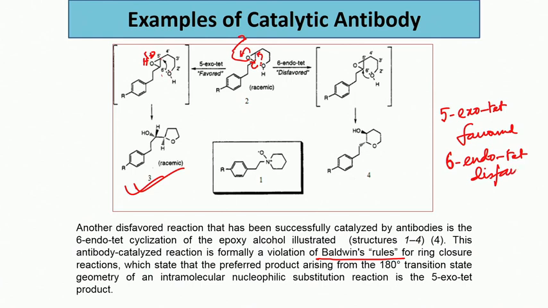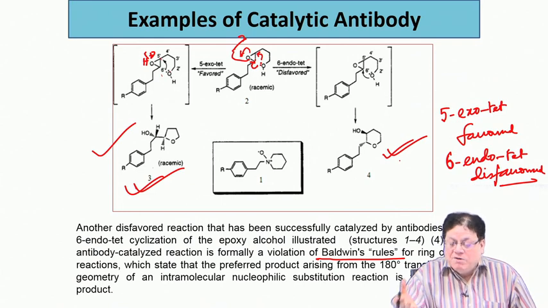So, in the test tube, if you do this reaction with a chemical reagent, say some Lewis acid, you will get this product as the major one. But if your target is to make this other compound, then the question is how to make a disfavored reaction favored.